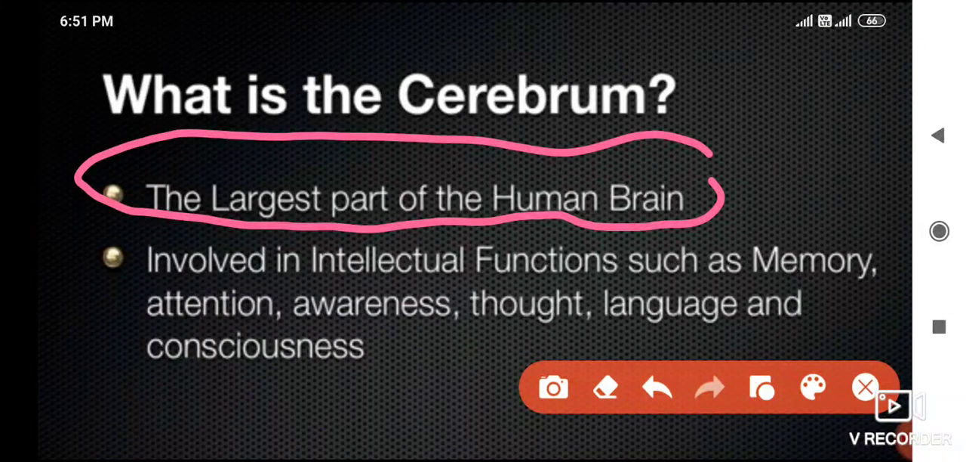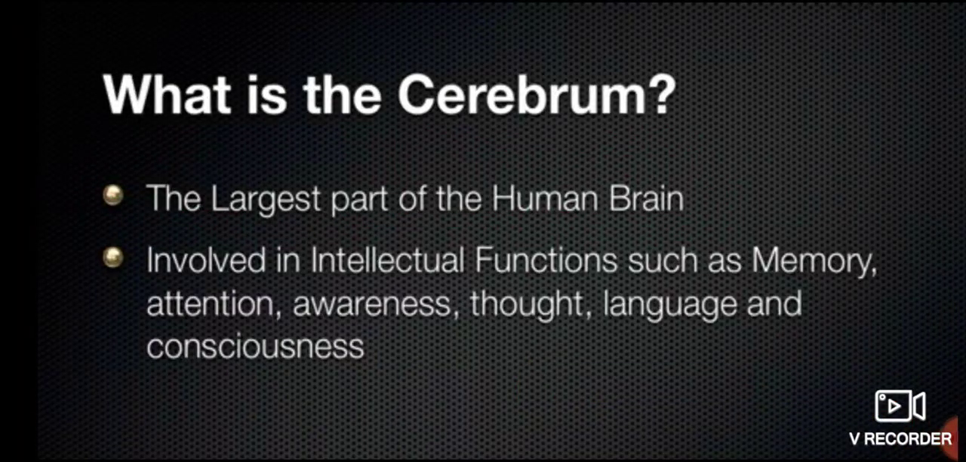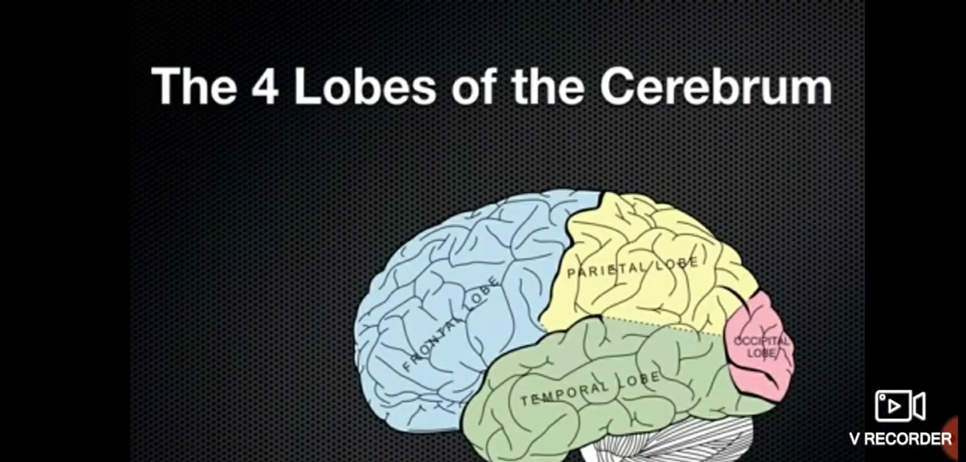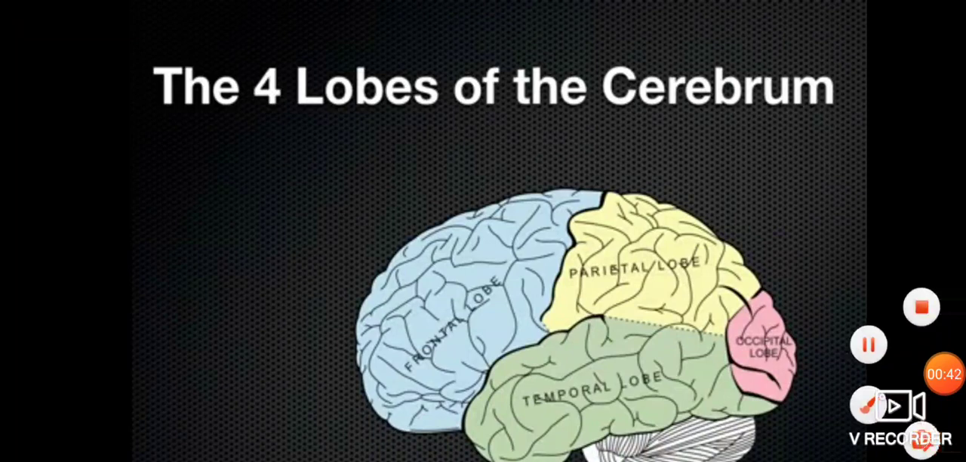This is the largest part of the human brain, involved in intellectual functions such as memory, attention, awareness, thought, language, and consciousness. No need to remember. I will give you the trick how to remember. But think, cerebrum: all four lobe functions are cerebrum functions. It is the largest part of the human brain. This slide you have to remember. Then we see the locations.